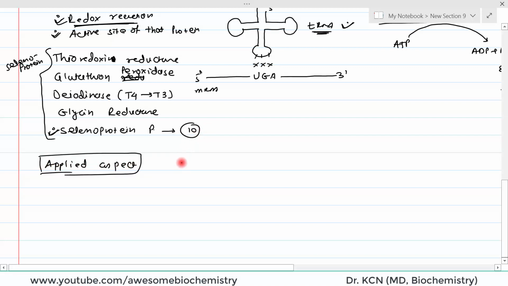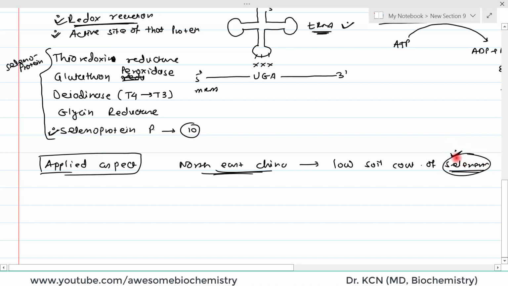In northeast China, there is a low soil content of selenium. So, that area's population had a low selenium level, and as I told you, selenium is an essential trace element. It is a must in our diet, obviously in trace quantity, but it is a must. And the main source is the soil. From the soil it goes to the water, and from the water we can get it. But as northeast China's soil content of selenium is very, very low, what happened?